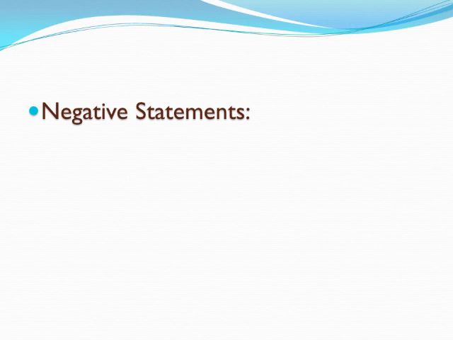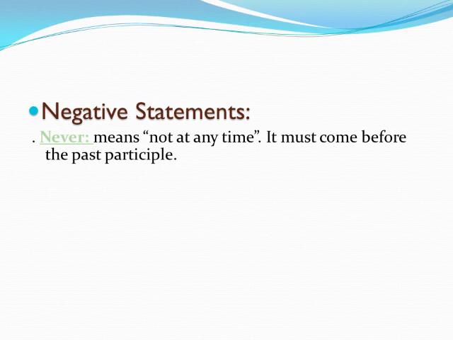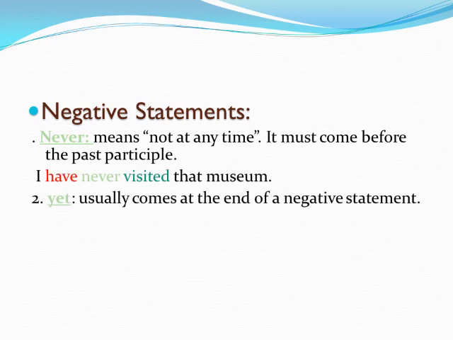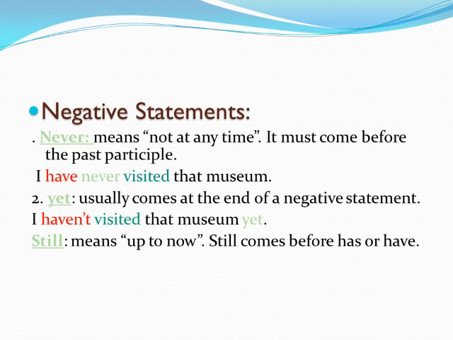The last thing is the negative statements or negative sentences. Here we have firstly never. Never means not at any time. It must come before the past participle. I have never visited that museum. Two, yet usually comes at the end of a negative statement. I haven't visited that museum yet. Still. Still means up to now. Still comes before has or have. I still haven't visited that museum.